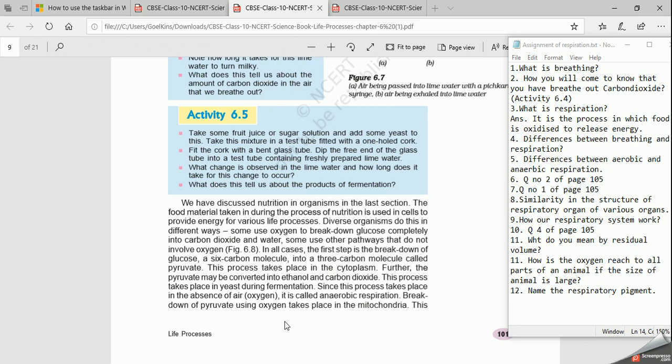We have diverse organisms, lots of varieties of organisms, and they all use different ways, because their respiratory organs are different.